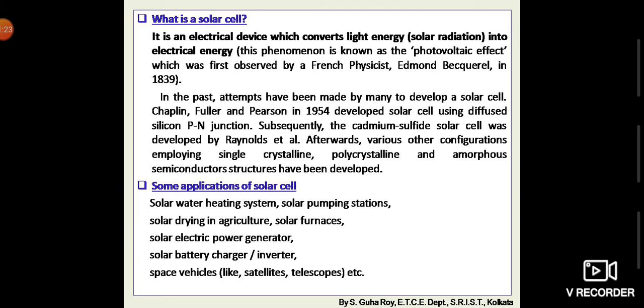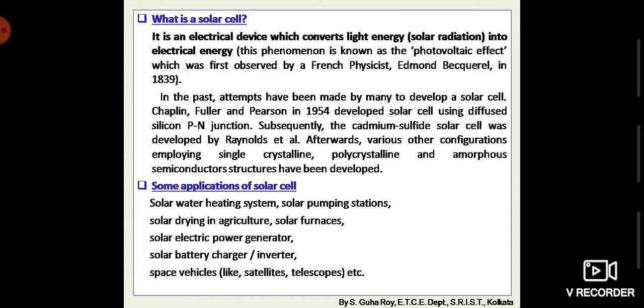What is a solar cell? It is an electrical device which converts light energy, that is solar radiation, into electrical energy. This phenomenon is known as the photovoltaic effect, which was first observed by a French physicist, Edmond Becquerel, in 1839. For this reason, the photovoltaic effect was also known as the Becquerel effect.